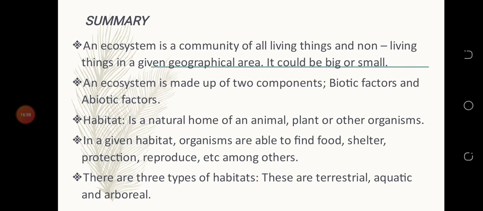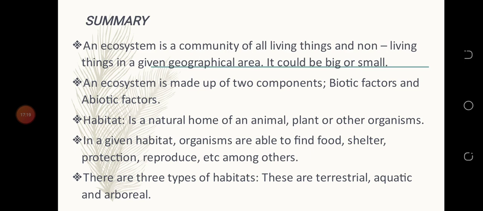Now let's do a quick summary. So we now know an ecosystem is a community of all living things and non-living things in a given geographical area. It could be big or small. Also, an ecosystem is made up of two components. That's the biotic factors and abiotic factors.